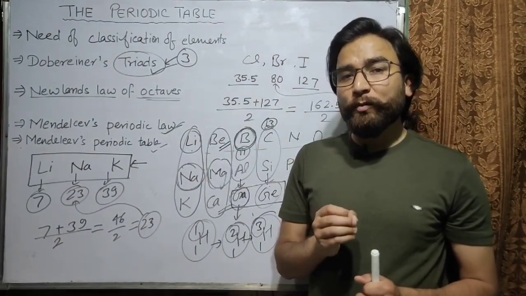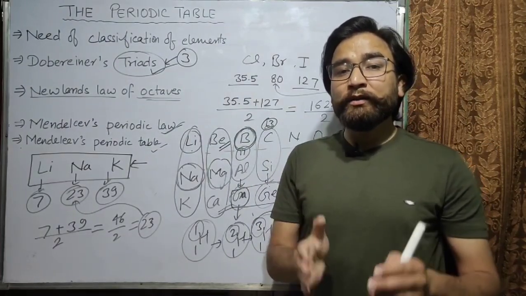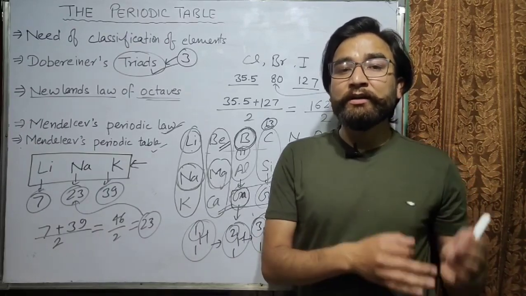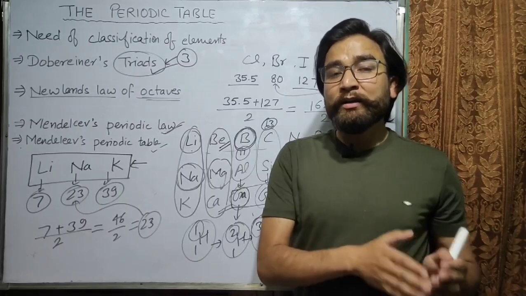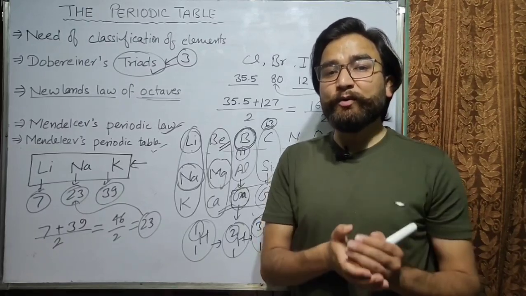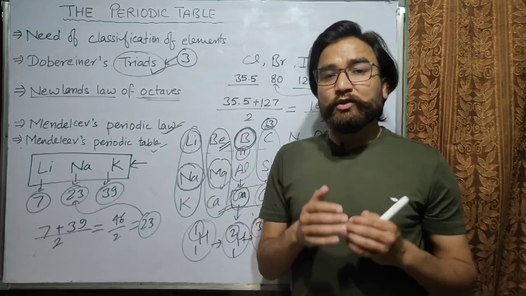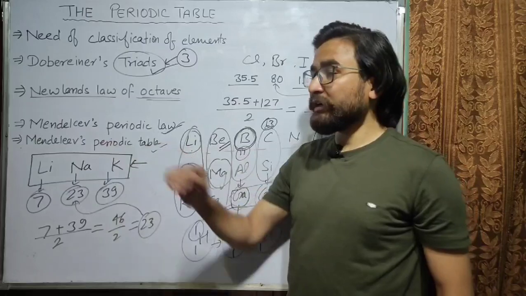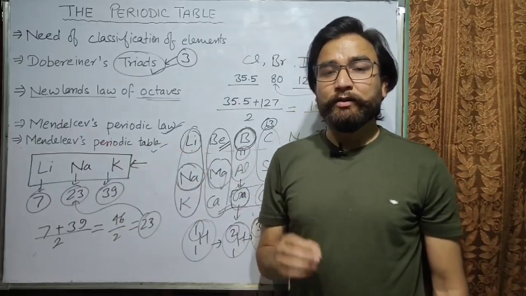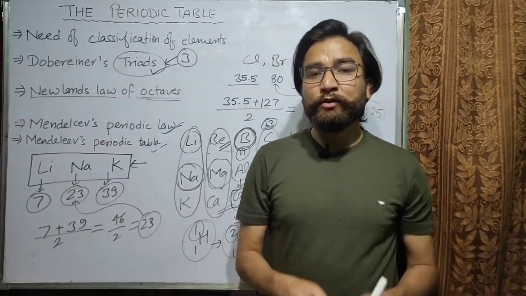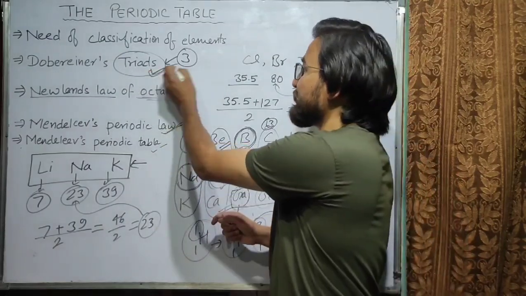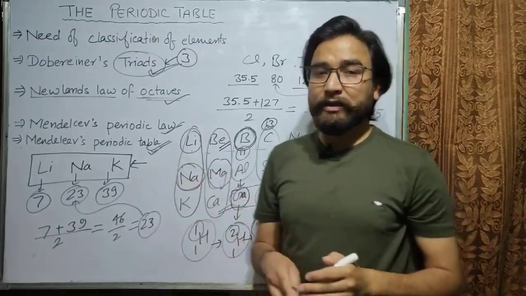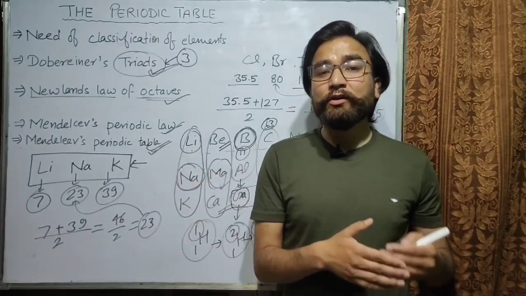There was one more drawback, that some of the elements which had different properties were kept in the same group, while some elements which had the same properties were kept in different groups. So because of these drawbacks, we cannot use Mendeleev's periodic table. Hope you have understood all about Doberniers Triads, Newland's law of octaves and Mendeleev's periodic table, and why these tables are not useful for us.